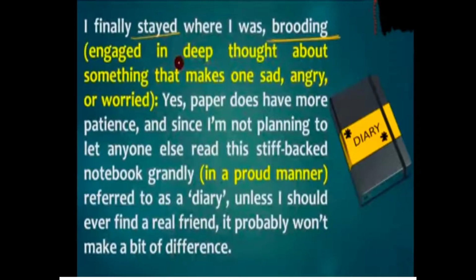Yes, paper does have more patience, and since I am not planning to let anyone else read this stiff-backed notebook grandly, meaning in a proud manner, referred to as a diary, unless I should ever find a real friend, it probably won't make a bit of difference. So what she said here is that she had to write down everything that came into her mind, whatever her feelings, in the diary, and she did not intend on making someone read these unless she found a real friend.